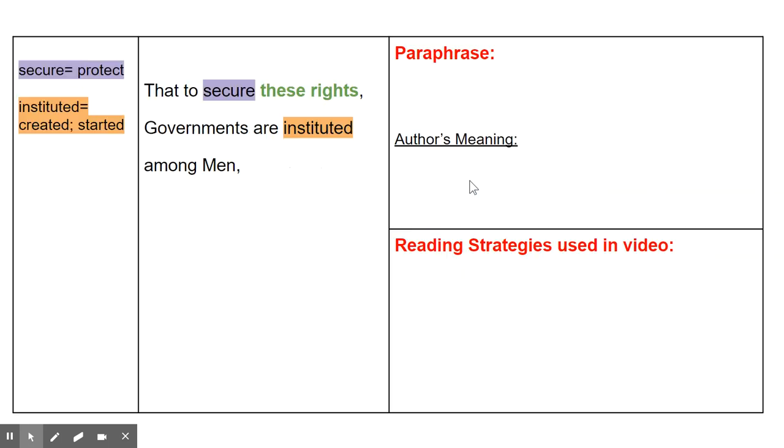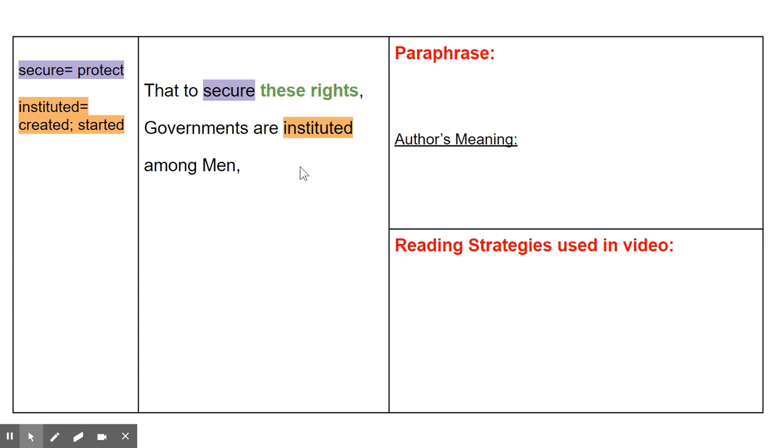Okay, so let's focus on 2. Let's use our vocabulary resources like we usually do and plug in and read. That to protect these rights, governments are created among men. Or that to protect these rights, governments are started among men. And now we just need to figure out what these is referring to, right? It's a form of a pronoun there.